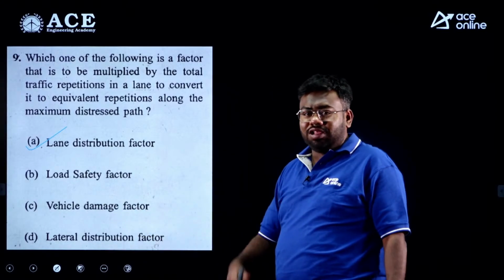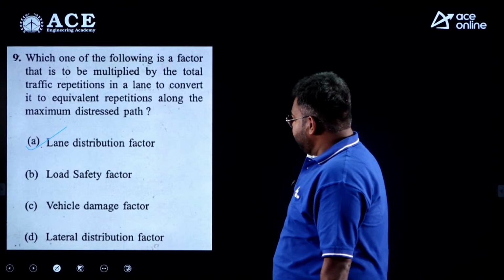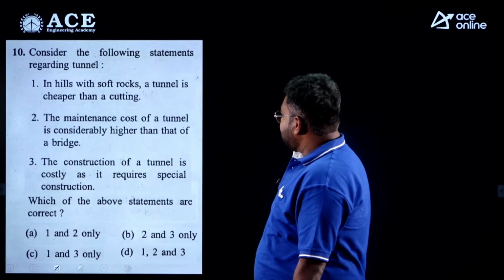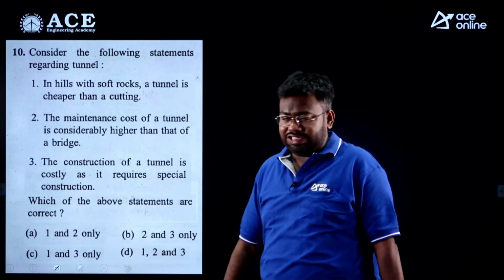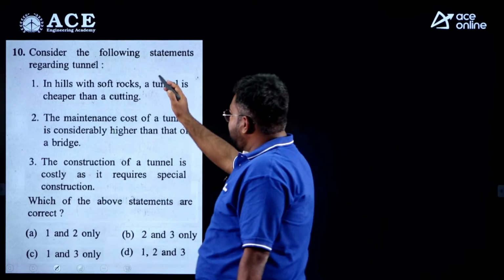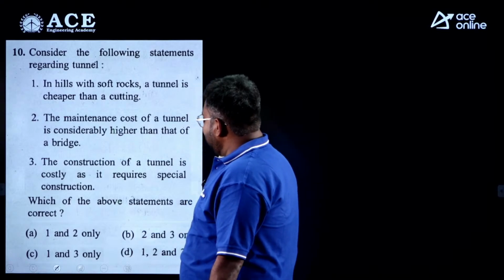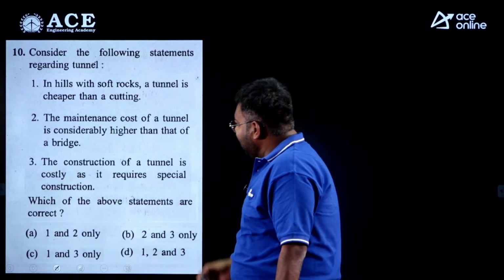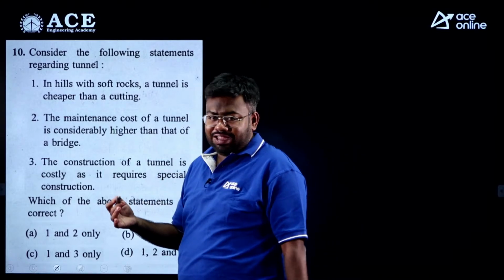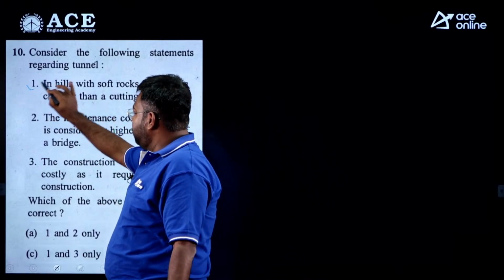This year if you see, all theoretical question scheme. So this is all from traffic. Next coming, this is from tunnel engineering. Now you see what is the first given. Consider the following statement regarding tunnel. In hills with soft rock, a tunnel is cheaper than cutting. That is a statement, correct statement, true.